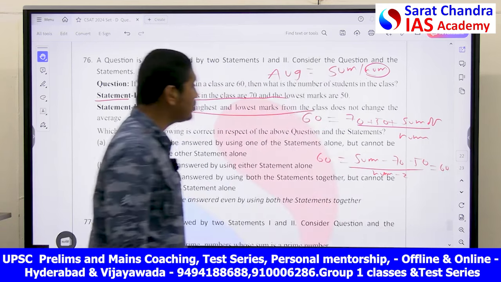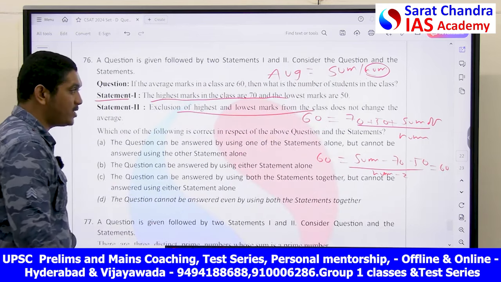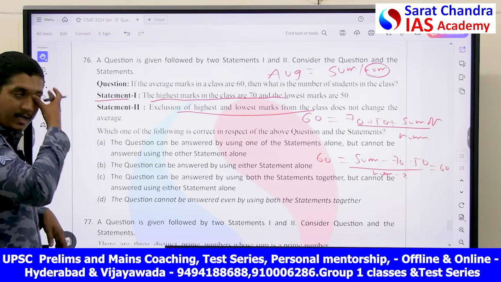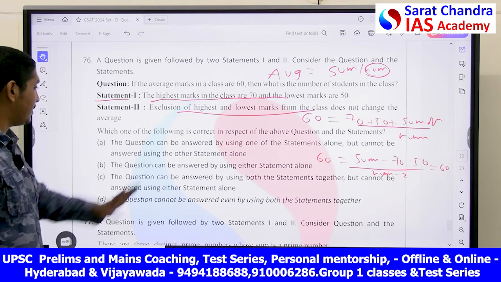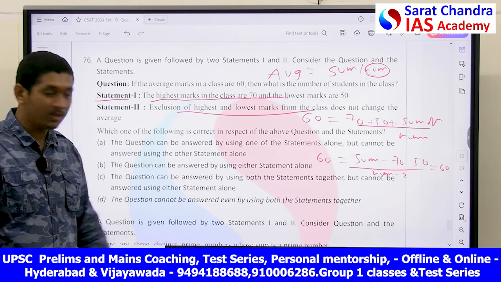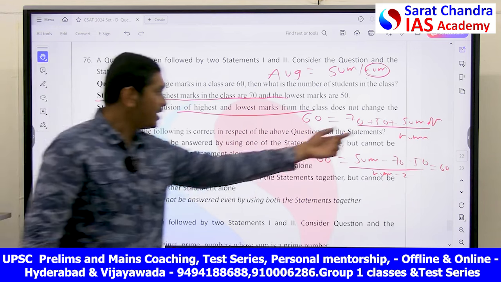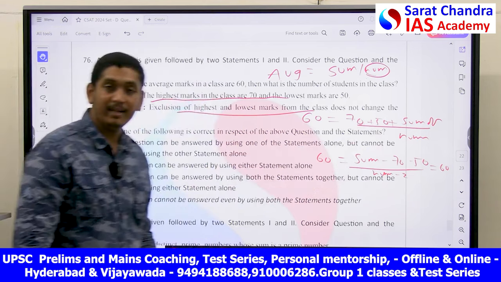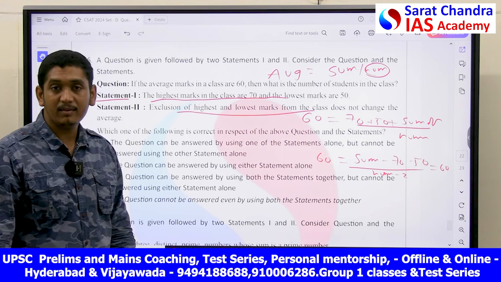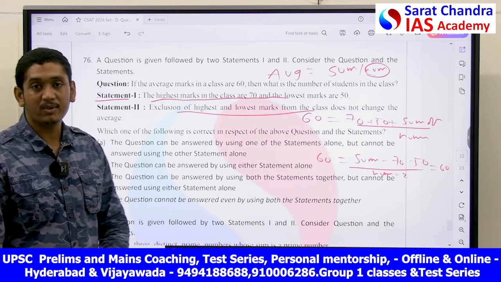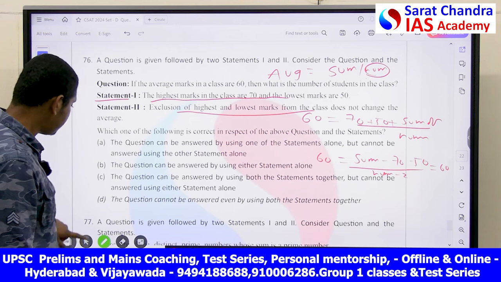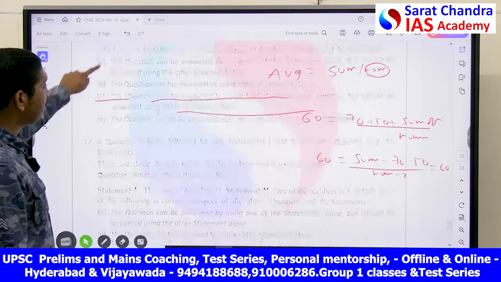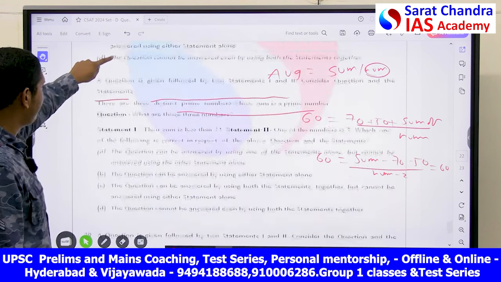If I exclude these two students, the average is not changing. Even by using both the statements or one statement alone, you cannot find, because at least one variable should be available for me. Here there are 2 variables which are not available. 2 is very difficult to solve and you will not get that. Here the answer is neither of the statements can show you the solution.